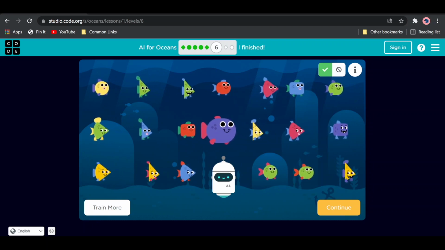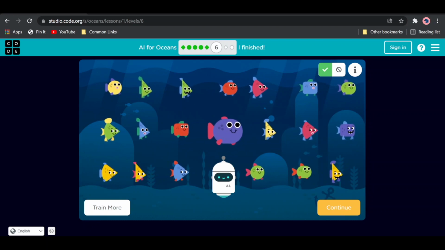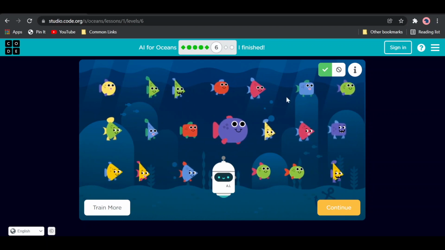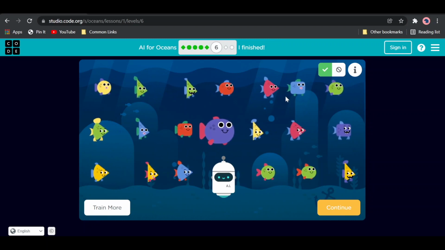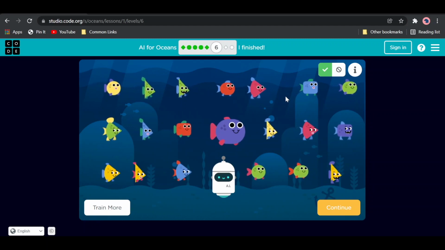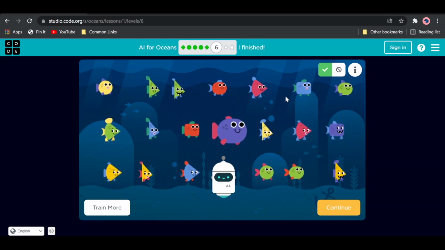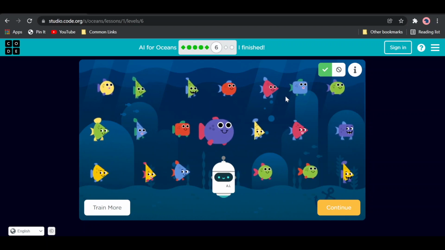Remember that in machine learning, you don't tell the AI that if a fish is considered triangular, it should have a body shape of a triangle. You don't tell the AI that the body should be a triangle. You just give it pictures and have it learn how to recognize triangular fish by itself, because in machine learning, the computer learns by recognizing patterns.